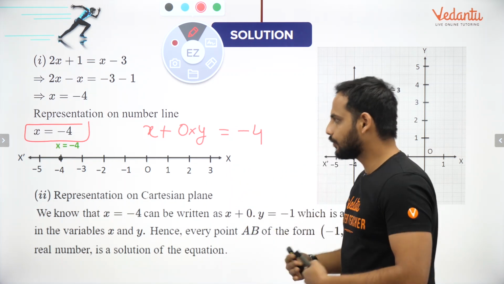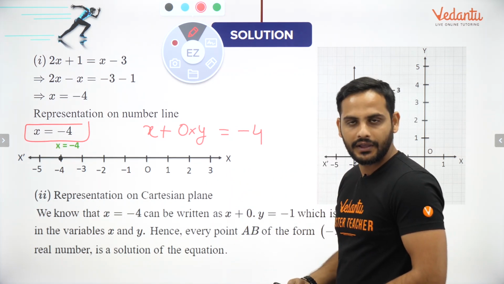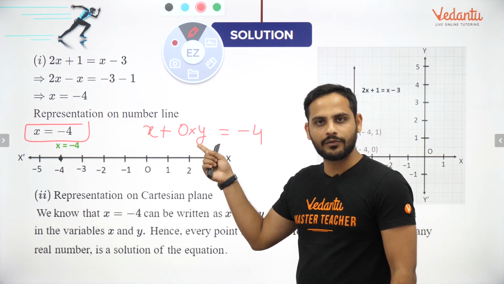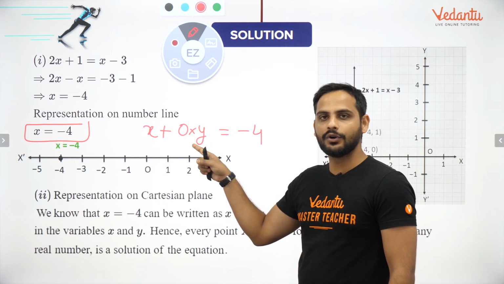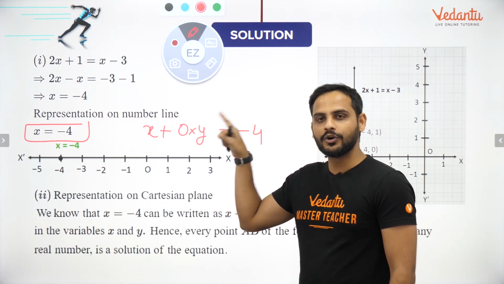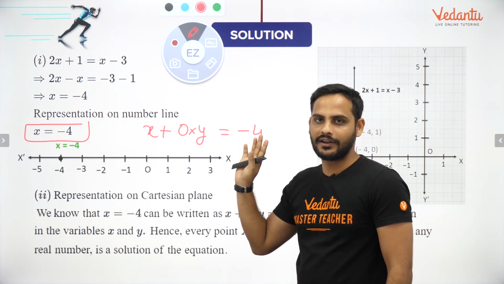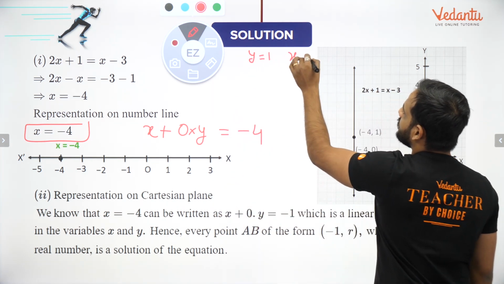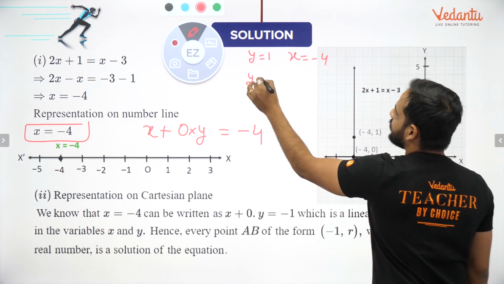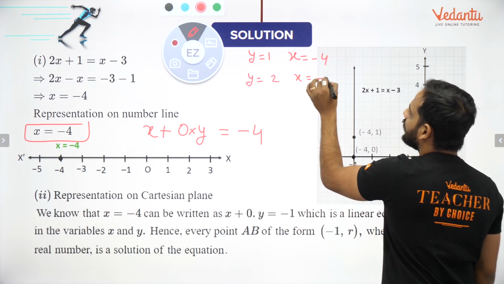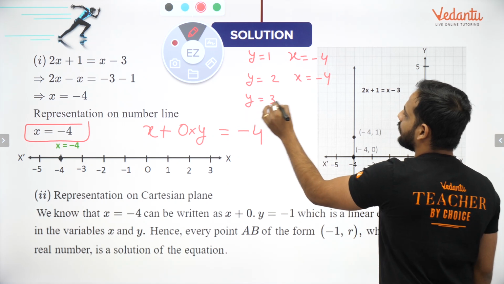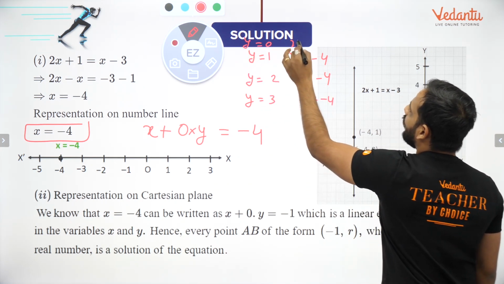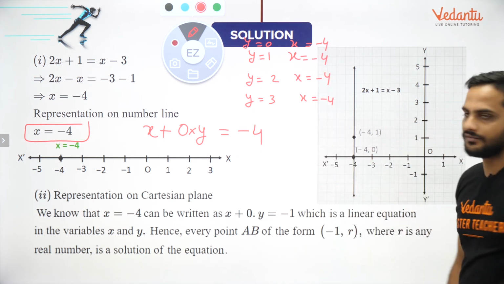Now if you want to get the solution of it, bachcho, you will see no matter what value of y you put, y is equal to 1: x plus 0 into 1 is 0, x is equal to minus 4. Put y is equal to 2, x is equal to minus 4. So for y is equal to 1, x is equal to minus 4. y is equal to 2, x is equal to minus 4. y is equal to 3, x is equal to minus 4. y is equal to 0, x is equal to minus 4. All the values of y, x is minus 4 only.